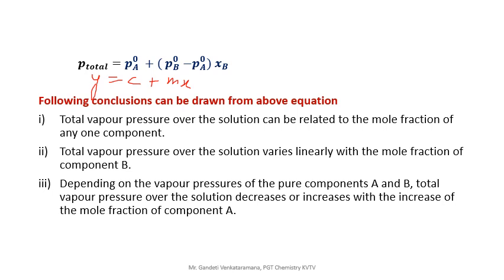This is the y, this is the c, this is the x, and this is the slope m, so it varies linearly with the mole fraction of the component B. Depending on the vapor pressures of the pure components A and B, the total vapor pressure over the solution decreases or increases with increase of the mole fraction of the component A. So all these conclusions can be drawn from the above equation.